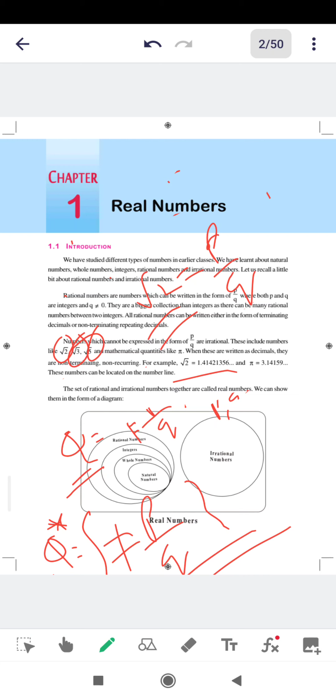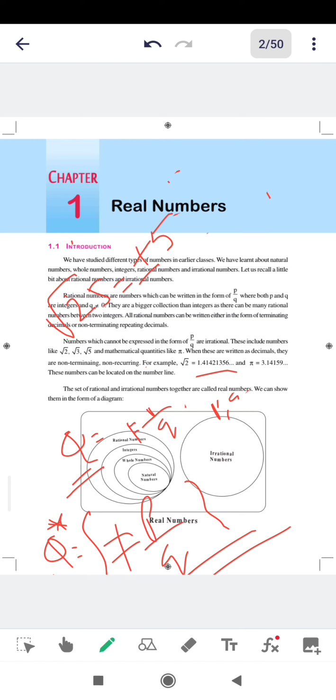Now we can understand more about irrational numbers, which is a rational number and which is not. For example, root 25, is it rational or irrational? Root 25 is plus or minus 5.